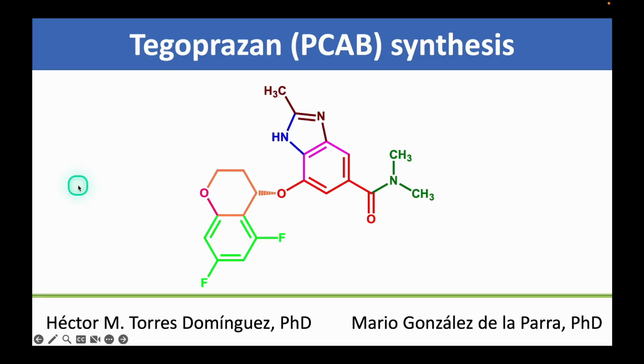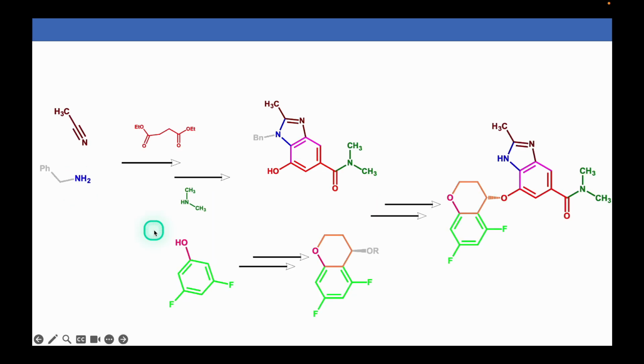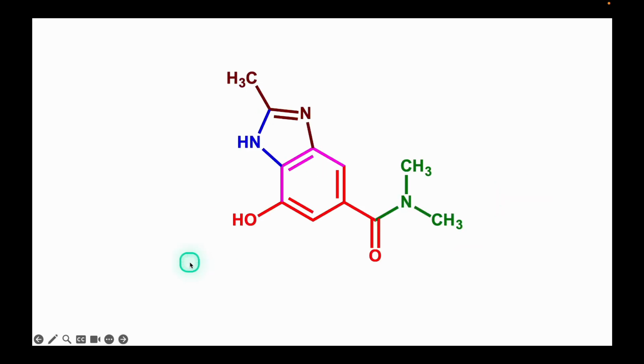In this video, we present the synthesis of Tegoprazan, a drug belonging to a new class of anti-ulcer drugs, the potassium-competitive acid blockers, abbreviated as PCABs, according to the retrosynthesis presented in the previous video. This synthesis is characterized by the parallel preparation of a substituted benzimidazole and chromanol as key intermediates from accessible raw materials. Also, it highlights the use of the Mitsunobu reaction between the two intermediates to obtain the drug with the desired stereochemistry, as we will see later on.